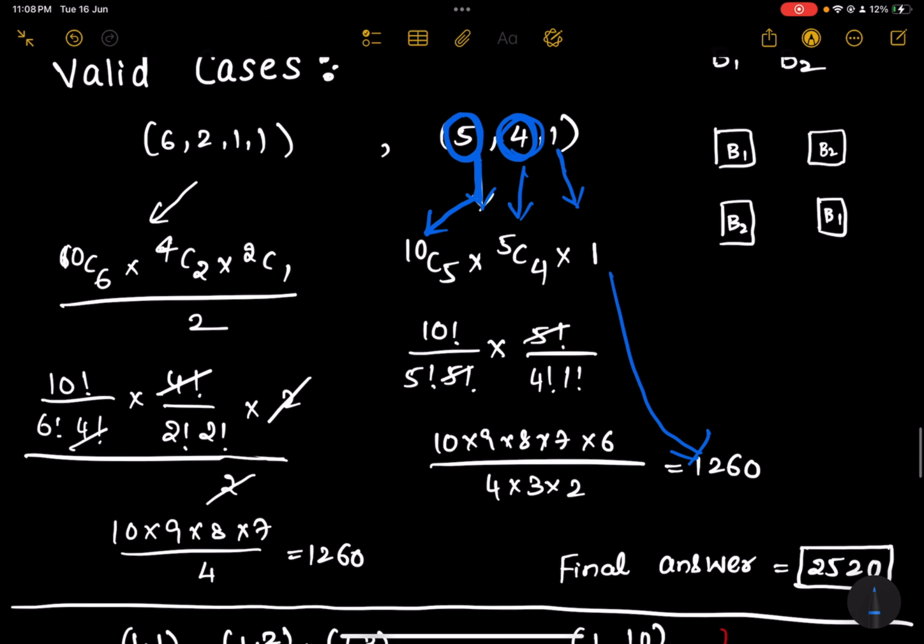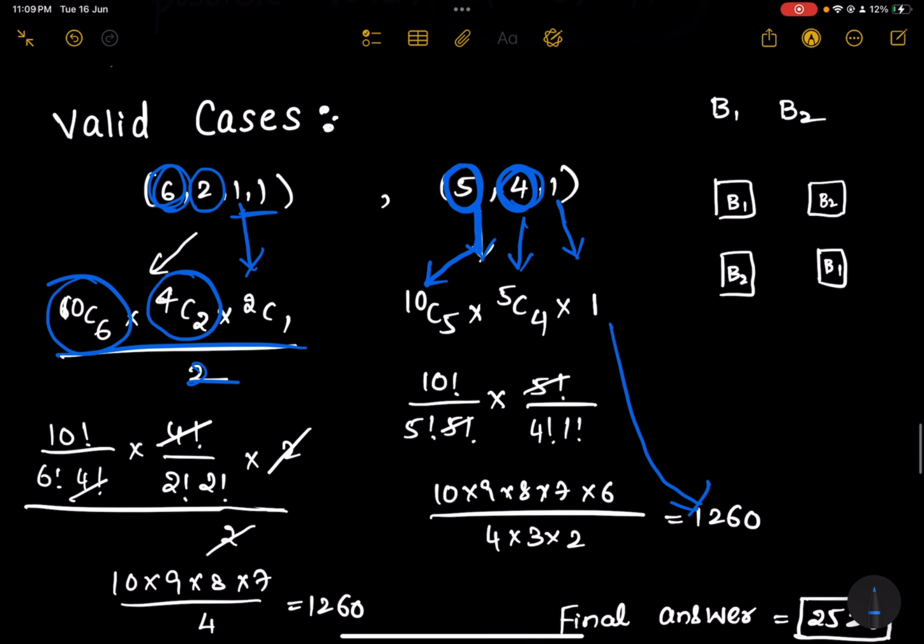Now coming to this, first set should have 6, so 10c6. Second set should have 2. We already have chosen 6 elements, so 4 elements are left. Out of those 4, you choose 2, 4c2. Now 2 elements are left. How do you divide these 2 elements into 2 different groups? You can first choose 1 element, write 2c1, but then you have to divide it by 2.